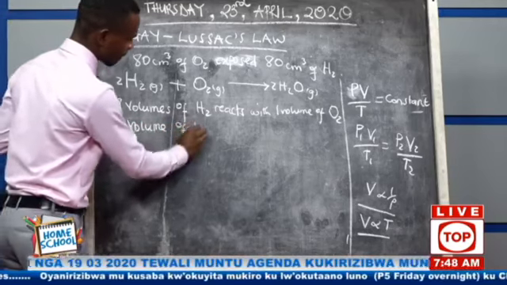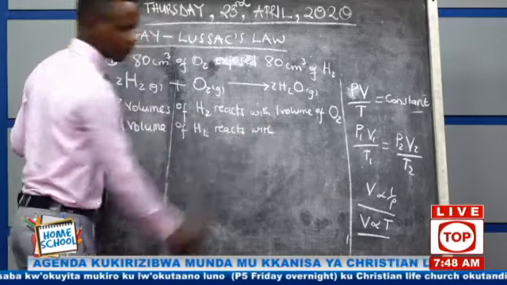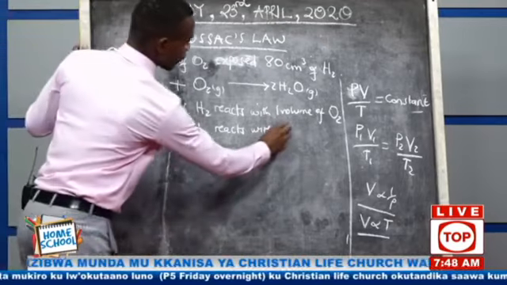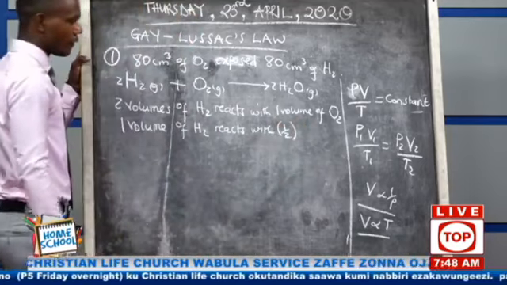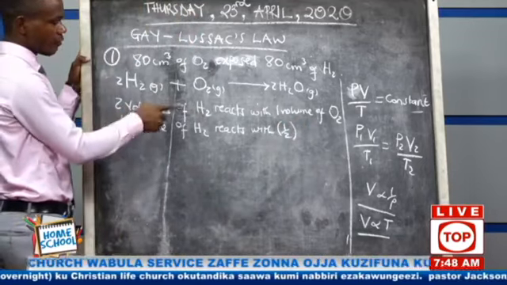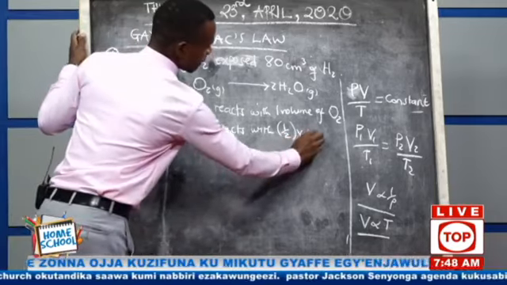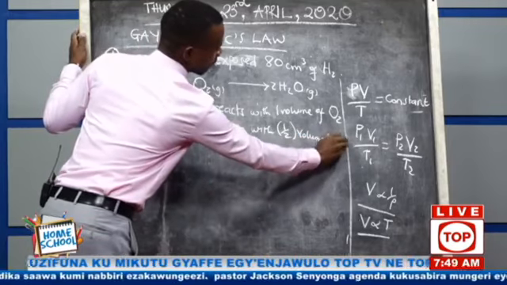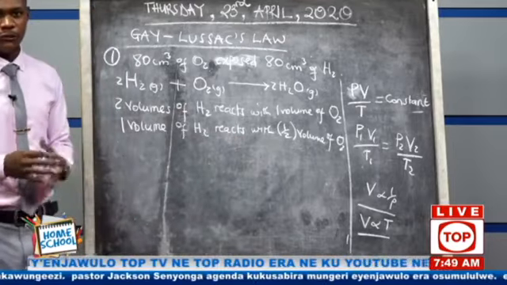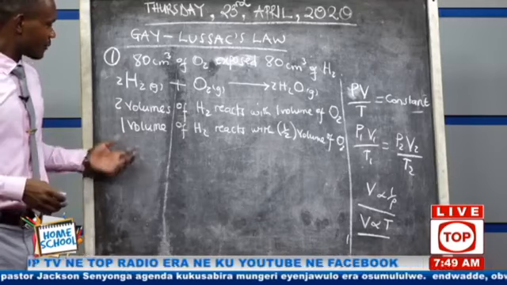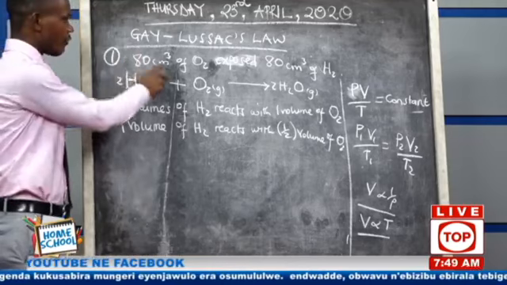1 volume of hydrogen reacts with 1/2 volume of oxygen. If 2 react with 1, that means 1 will react with a half volume of oxygen. Are we together here? We are saying that if 2 are reacting with 1, then 1 will be reacting with a half. That one is simple. Then we go to our question.